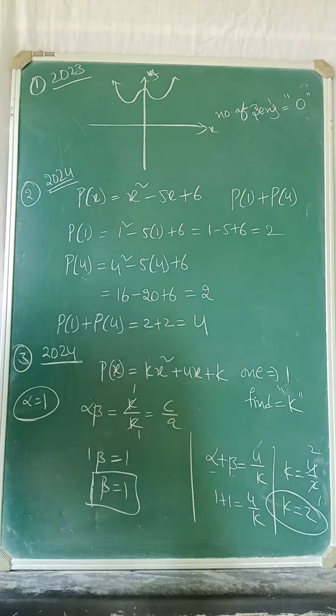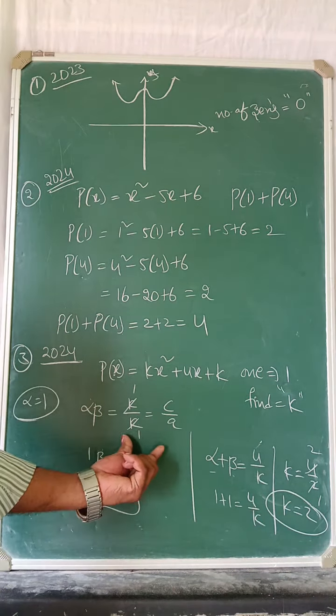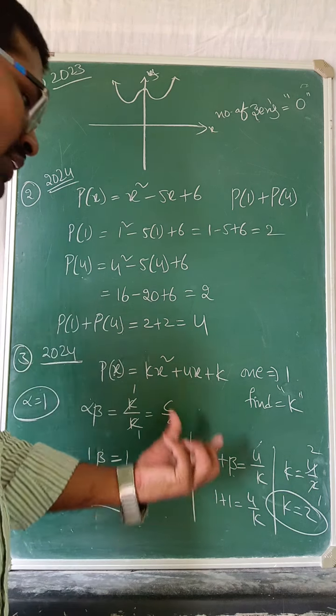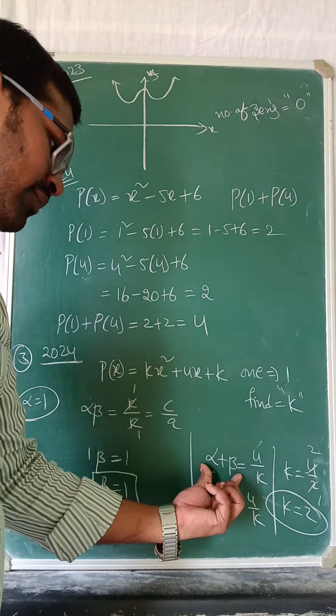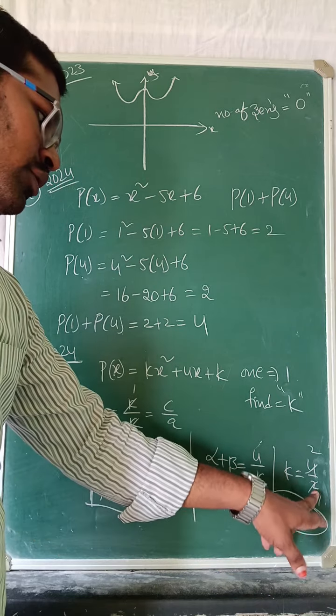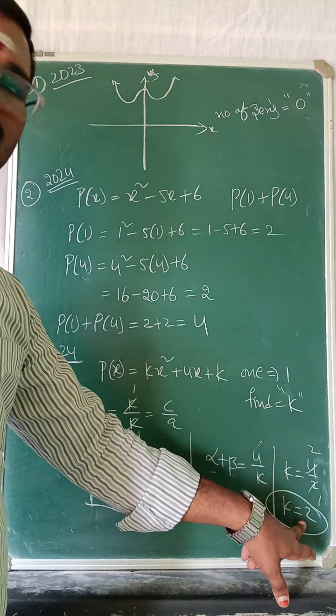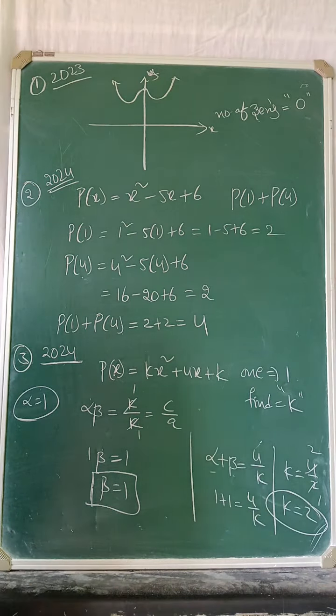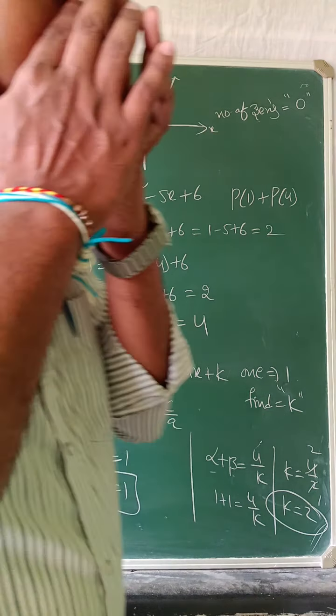It is very easy. See, first you should find alpha beta, c by a, that is 1. Beta is also 1, alpha is also 1, same roots, same zeros. Alpha plus beta is 1 plus 1, 2. Transpose k to that side: k equals 4 by 2. Finally we get the k value as 2. This is a very important question that they gave in a previous year.